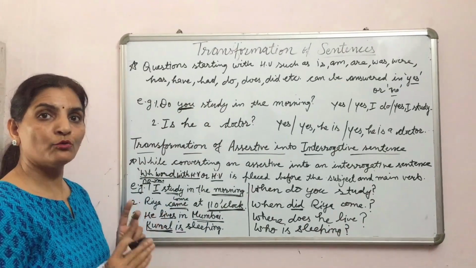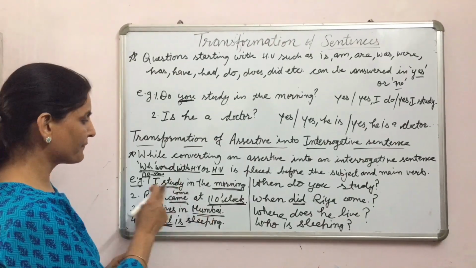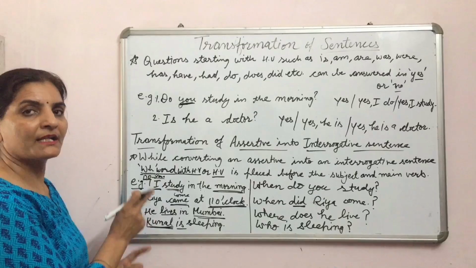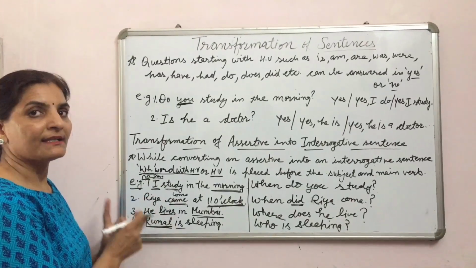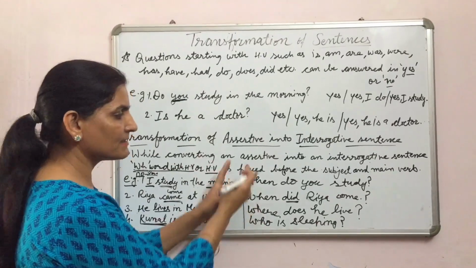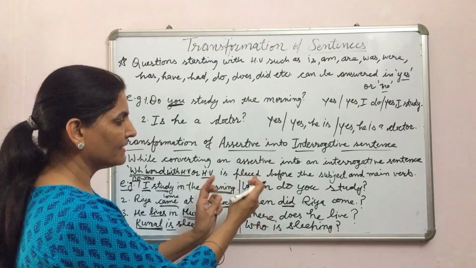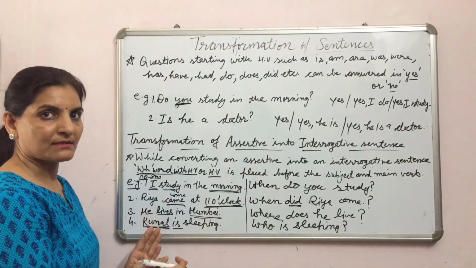These are the two ways of making questions. One is with helping verbs. We can start from a helping verb, and that will be yes or no questions. The other way is WH words with helping verbs, and then these will be questions with complete answers.